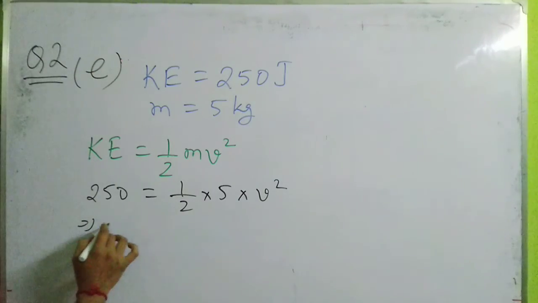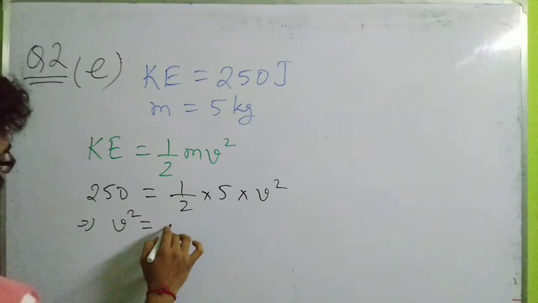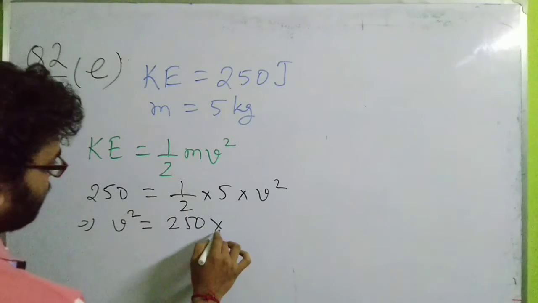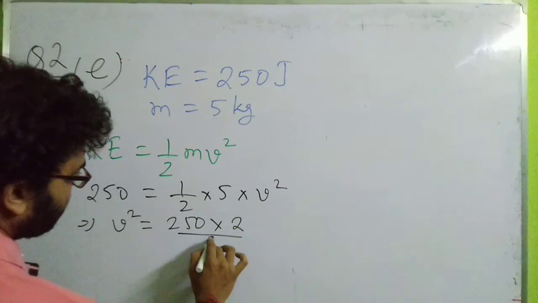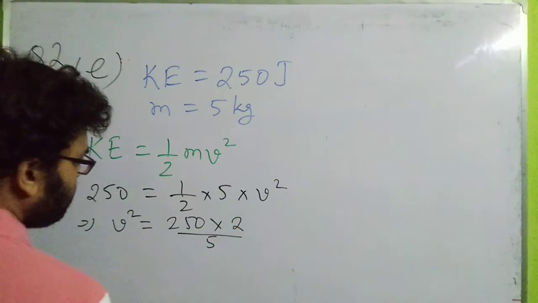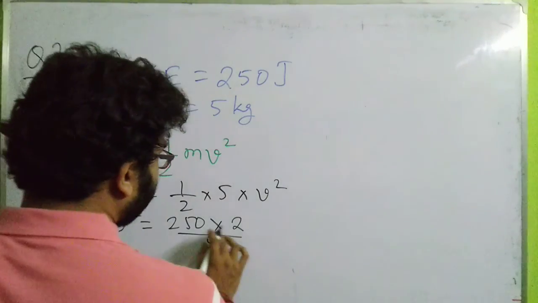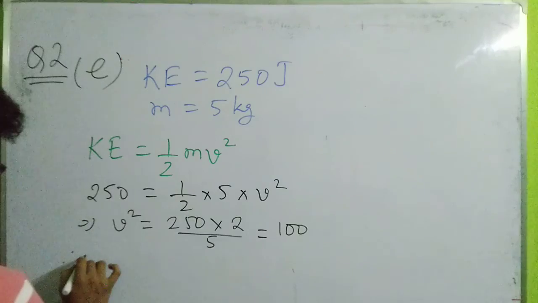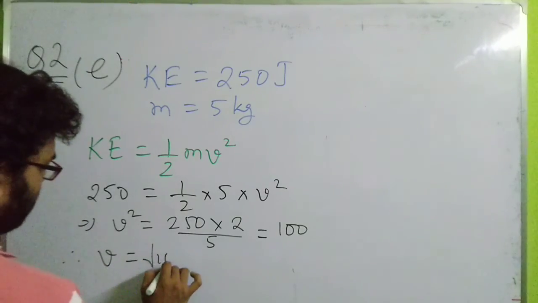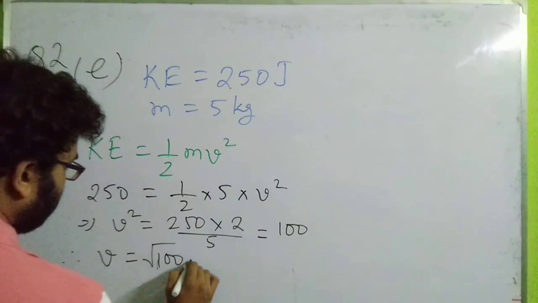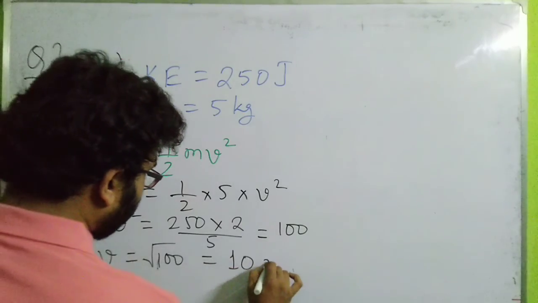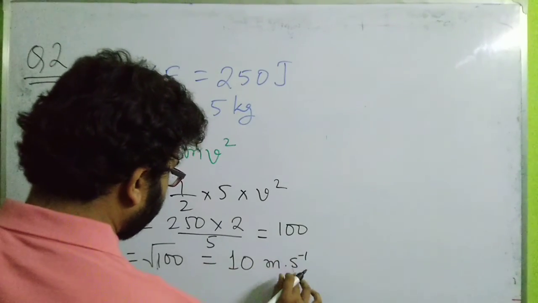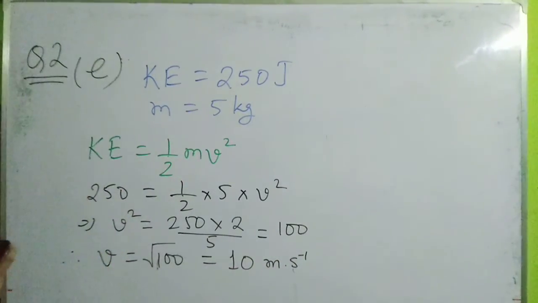This turns out to be v square equals 250 into 2 by 5, which is 500 by 5, that is 100. Therefore velocity v is root 100, equal to 10 meter per second, which is given in option number 5.